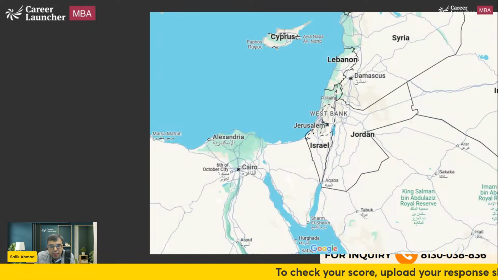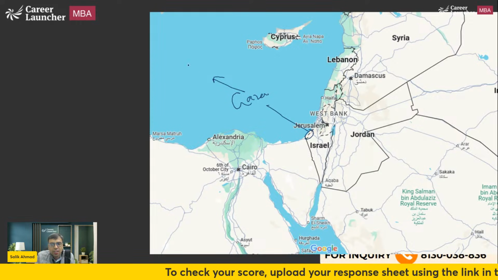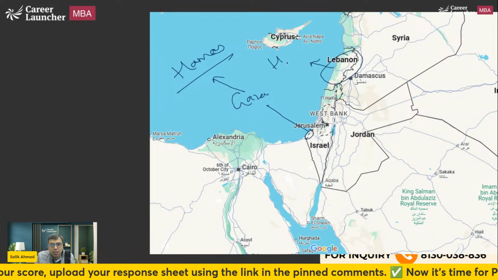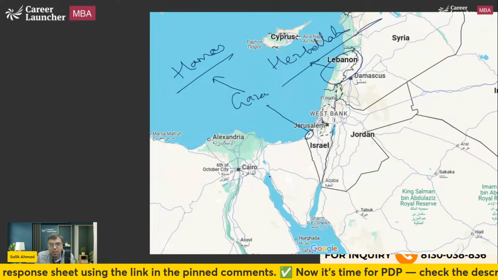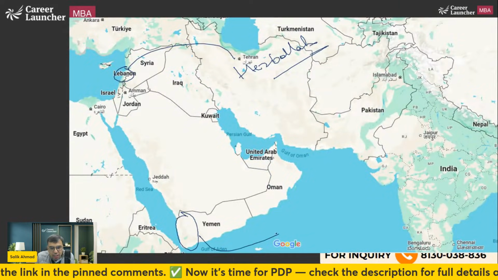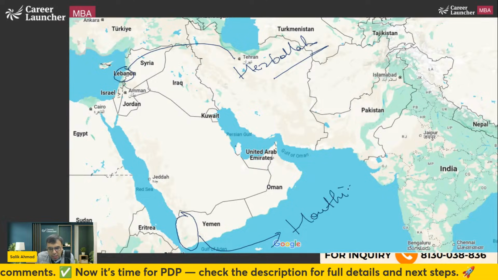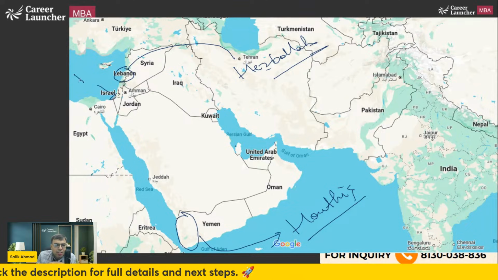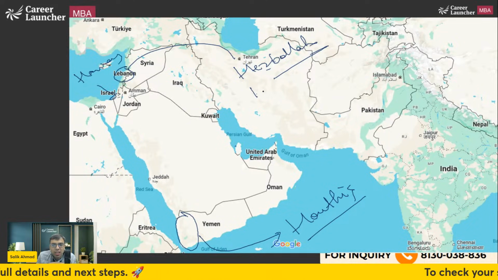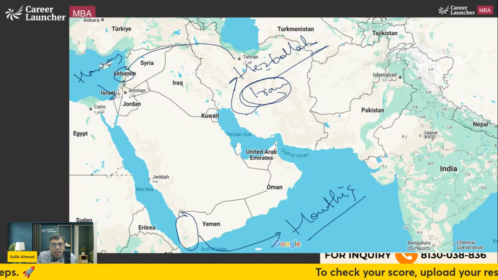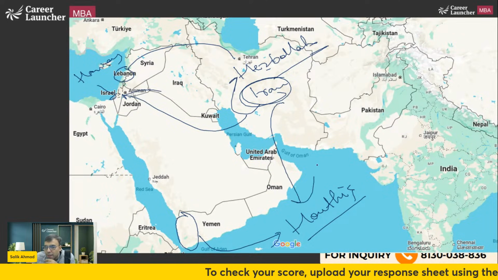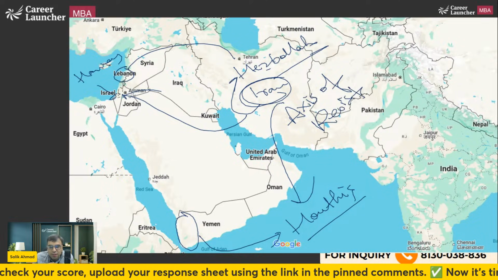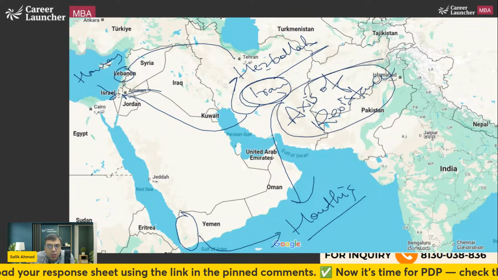And in Gaza, we have just discussed, this is Gaza. In Gaza, the organization which is fighting against Israel is called Hamas. This is Lebanon. There is an organization called Hezbollah based in Lebanon. Similarly, in Yemen, this region is controlled by Houthis, which are again against Israel. So these are the things. So Hezbollah, and here is Hamas, and here is Houthis. All these three, it is said, are being supported by Iran, which they have called the axis of resistance. Iran calls it the axis of resistance. So these are the things you should be knowing about.